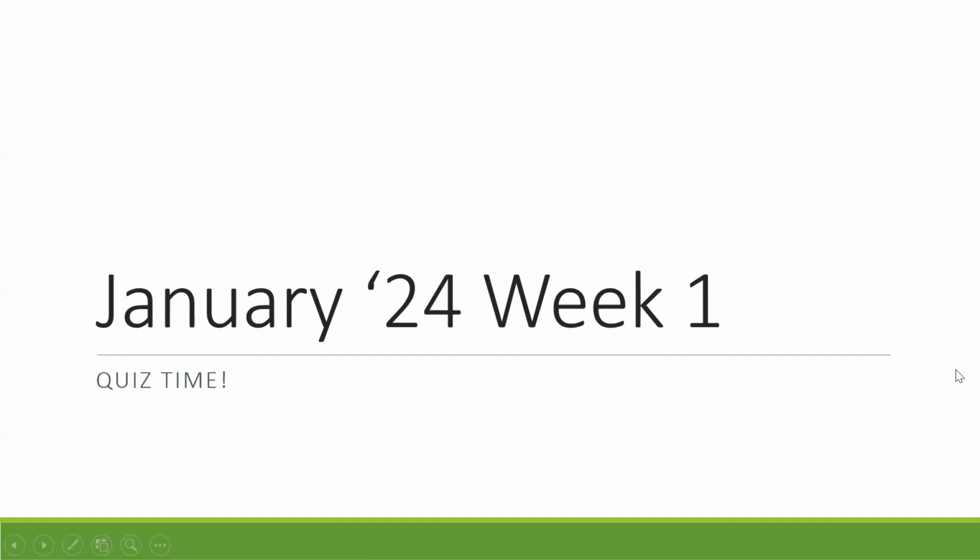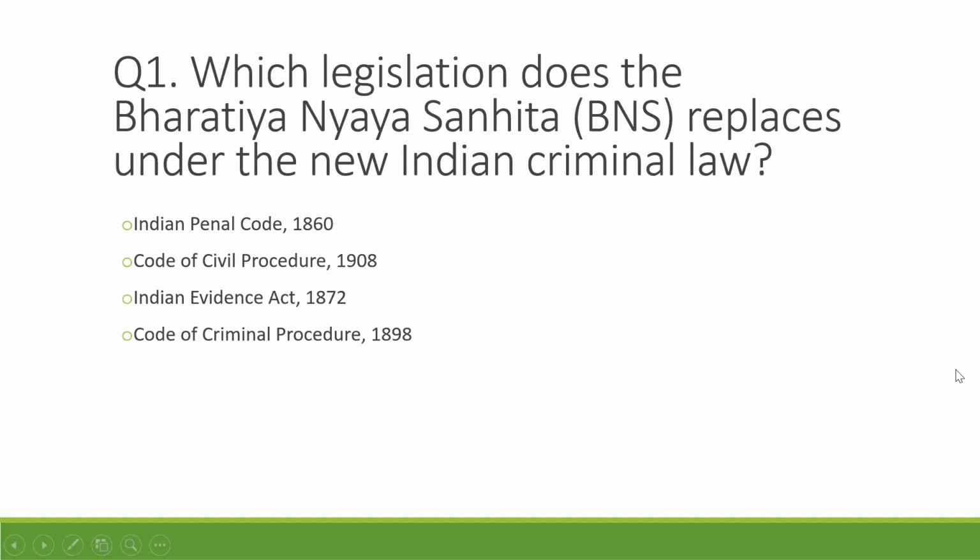So, the first question on our screen is, which legislation does the Bharatiya Nyaya Samhita replace under the new Indian criminal law? Your options are Indian Penal Code 1860, Code of Civil Procedure 1908, Indian Evidence Act 1872, or Code of Criminal Procedure 1898. I'll be giving you like 5 seconds to come up with an answer, and I would advise you to pause the screen and think before looking at the solution, okay? So let's keep with that.